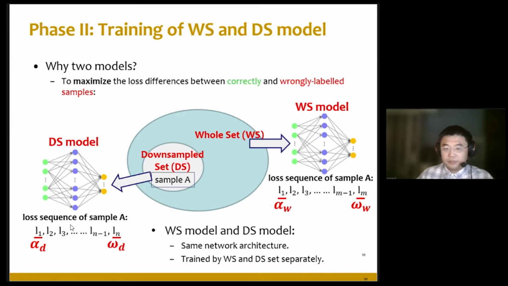For the loss sequences of sample A, we denote the first loss value of sample A in the DS model as alpha D, and the last loss value in DS model training as omega D. Similarly, the first loss value in the loss sequence of sample A in the WS model is denoted as alpha W, and the last is denoted as omega W.